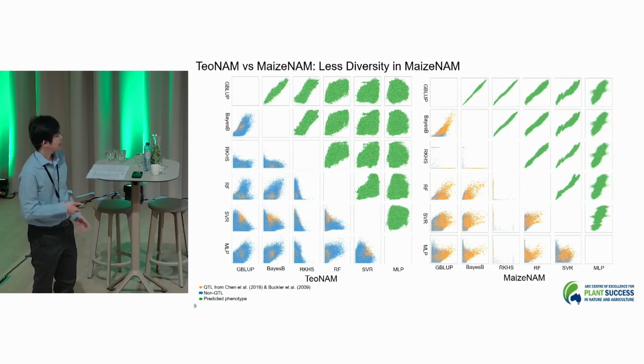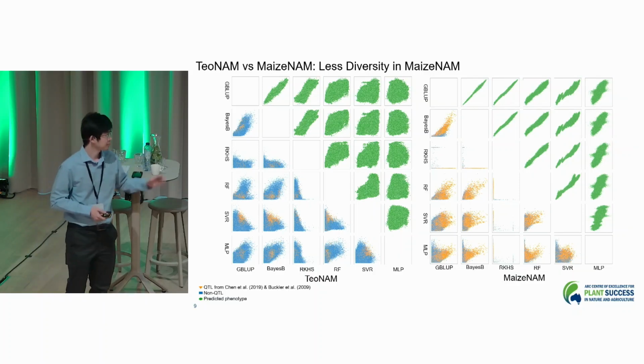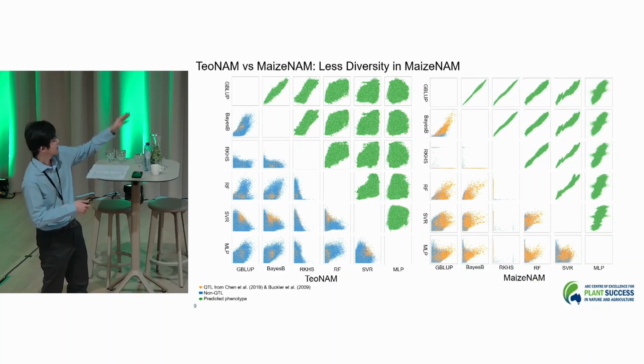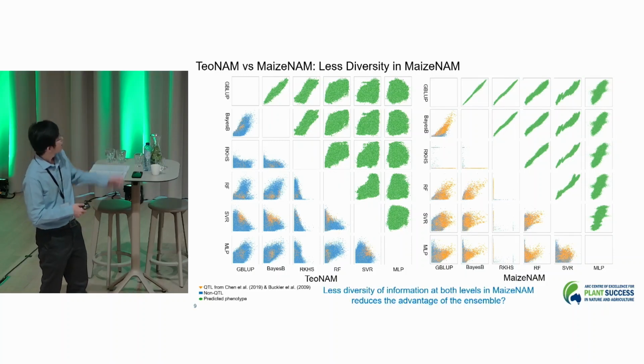Now we can construct the same scatter plot matrix for the maize dataset, and it's obvious in terms of the tendency. We can see a much clearer linear trend here for the maize dataset at the predicted phenotype level and in some parts at the marker effect level as well.